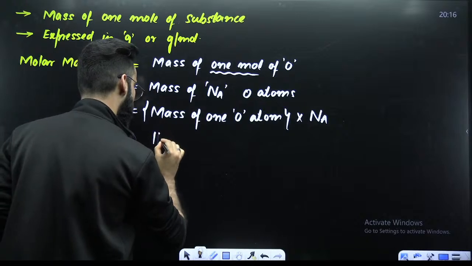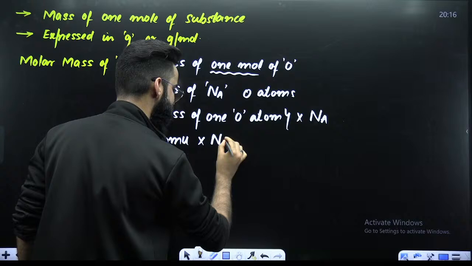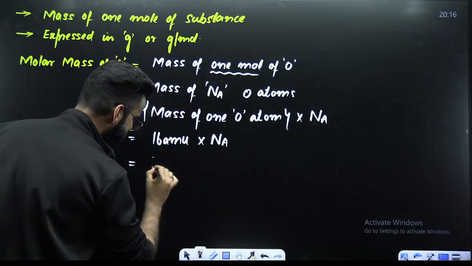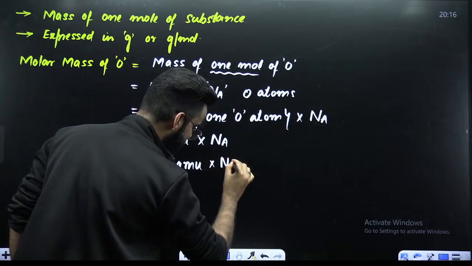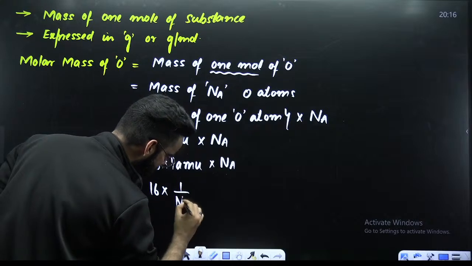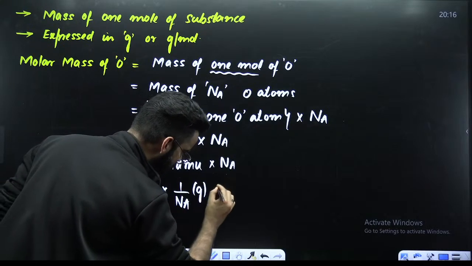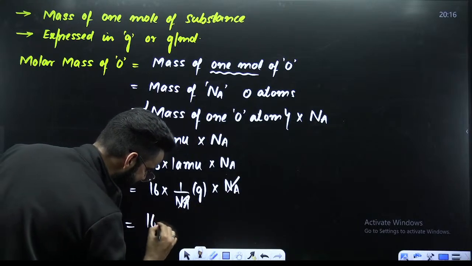The mass of one oxygen atom is nothing but 16 AMU multiplied by what? Multiplied by Avogadro's number. 16 AMU can be broken down as 16 multiplied by 1 AMU, multiplied by Avogadro's number. Instead of 1 AMU, can't I write 1 by NA grams, multiplied by its own NA? Yes, we can do that. The NA cancel. The value comes out to be 16 grams.